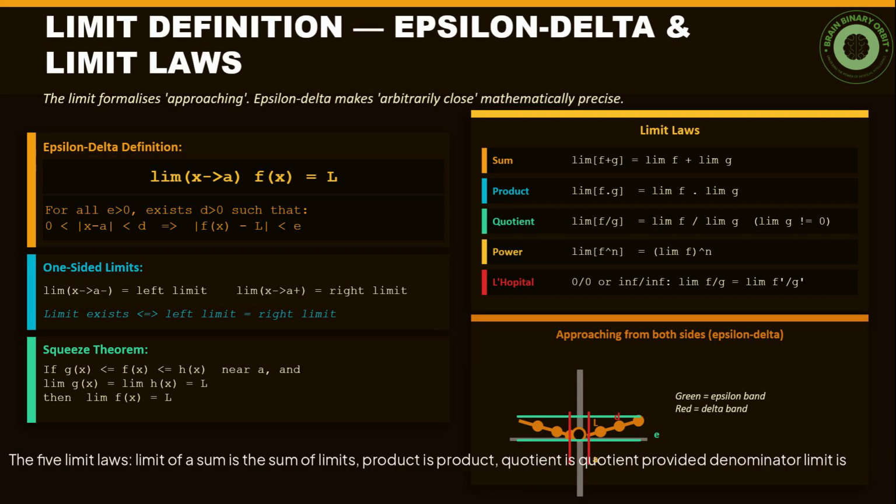The 5 limit laws: the limit of a sum is the sum of limits, product is product, quotient is quotient provided the denominator limit is non-zero, and so on. L'Hopital's rule handles 0 over 0 and infinity over infinity forms by replacing numerator and denominator with their derivatives. The squeeze theorem: if g is always below f and h always above, and both converge to L, then f must also converge to L.